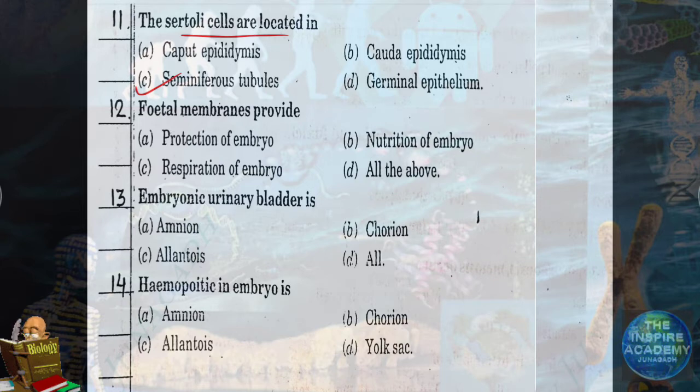Question number 12. Fetal membranes provide. What does it provide? It provides protection, it provides nutrition, it also provides respiration. So answer will be D, all of the above.